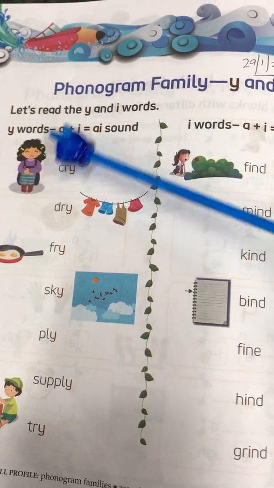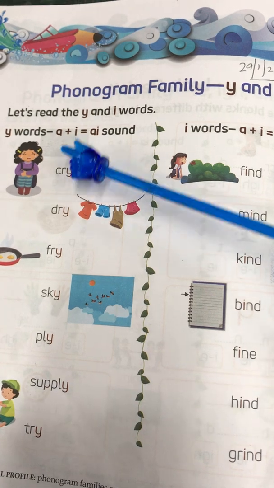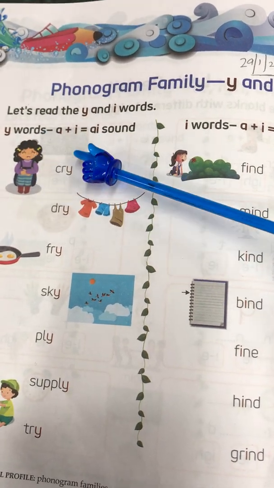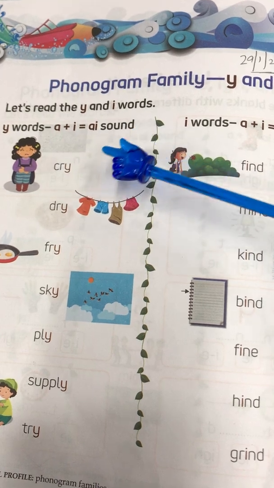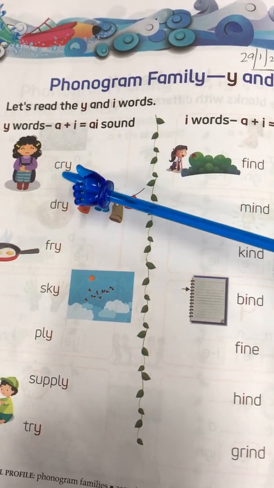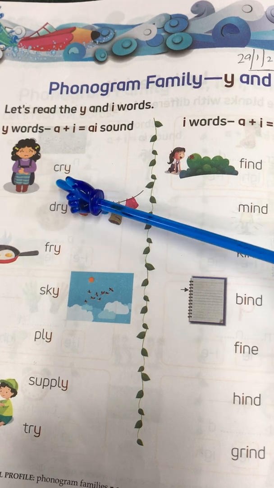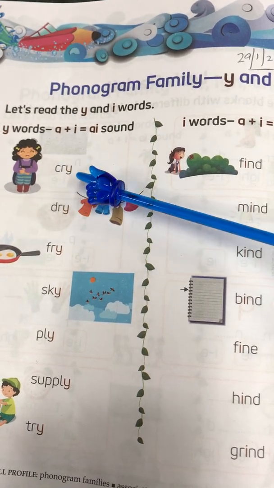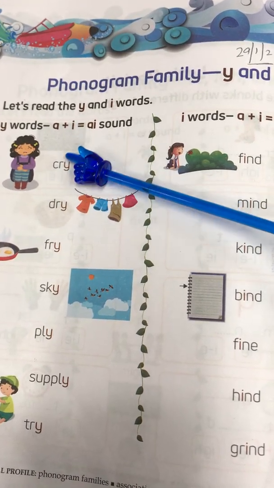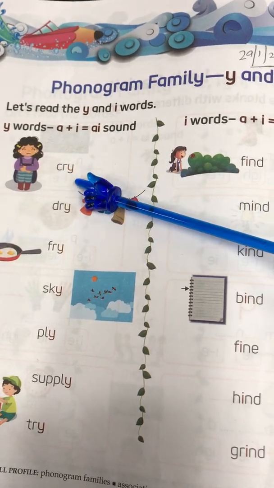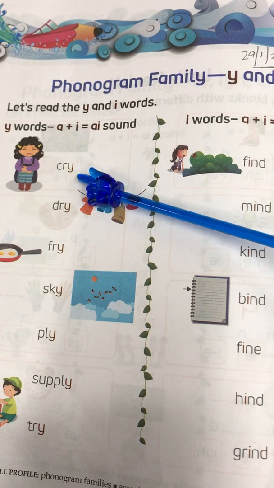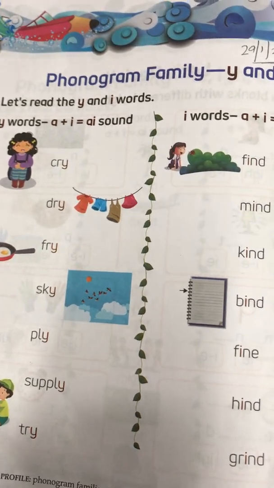So kids, let me tell you, whenever any word ends with Y, the sound produces I. It is not Y, it is I. As I told you, if the word ends with letter Y, then the sound produces I. How to pronounce this word? This is cry.